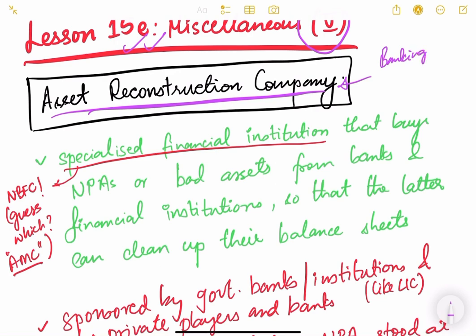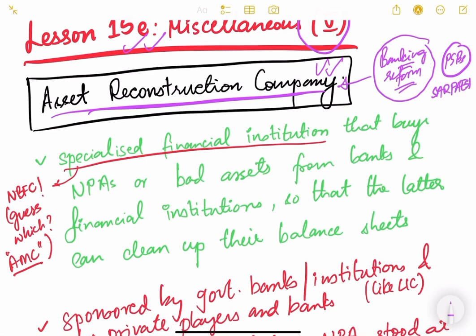The banking sector has a lot of NPAs, and in order to clean the balance sheet of the banks, especially the public sector banks, asset reconstruction companies got legalized through the SARFAESI Act of 2002, and could be established in India so that these companies could take over the bad loans or the bad assets of the banks, and then the banks could do their business. So basically, what is an asset reconstruction company, we are going to see in this video.